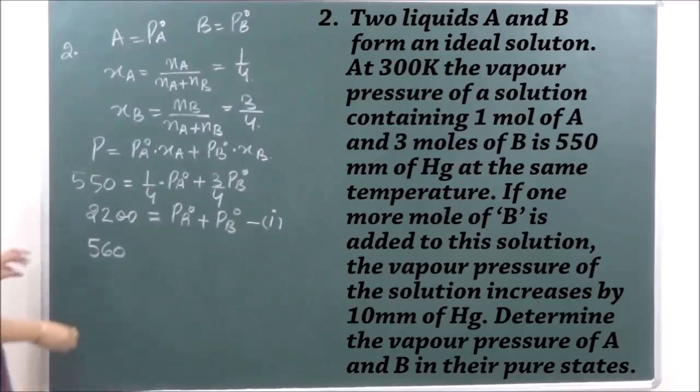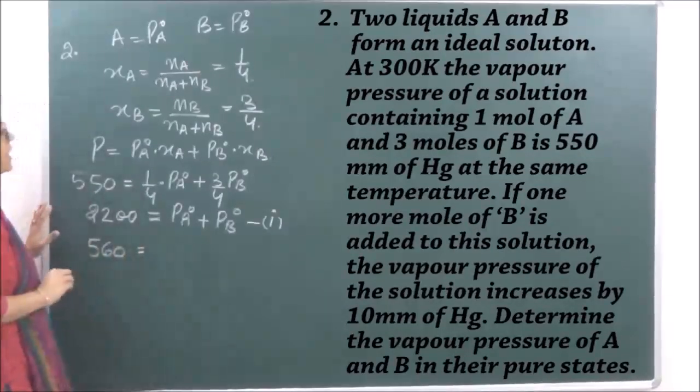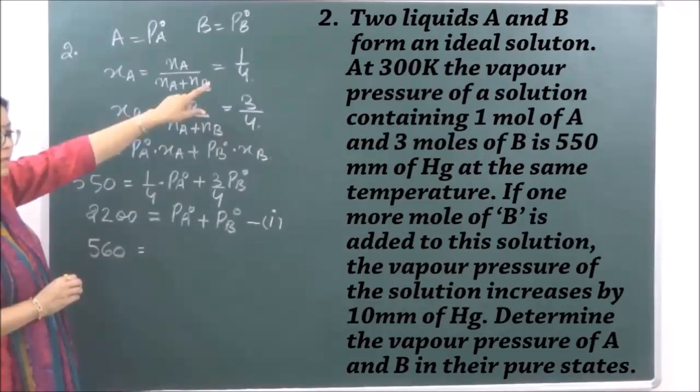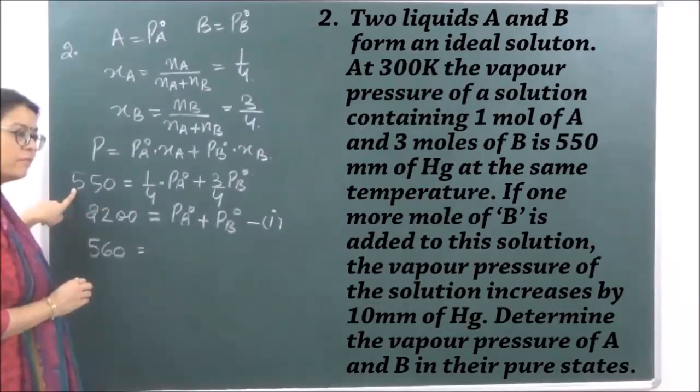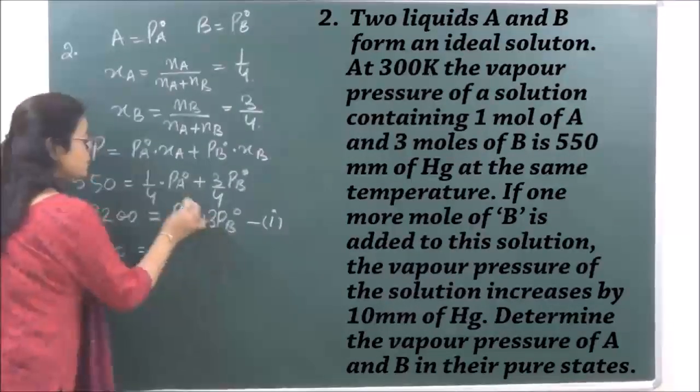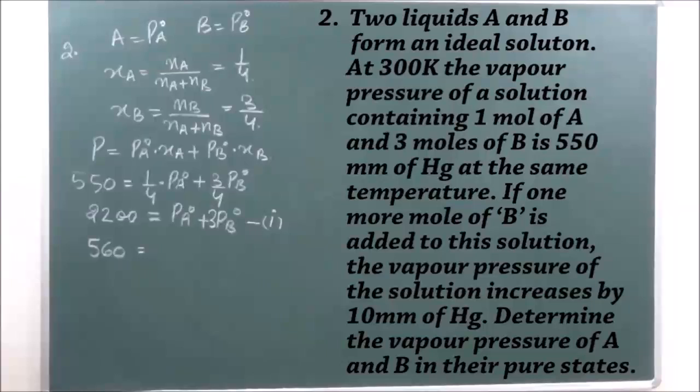The number of moles of A will be 1 by 5, and total number of moles is 5, so XB is 4 by 5.